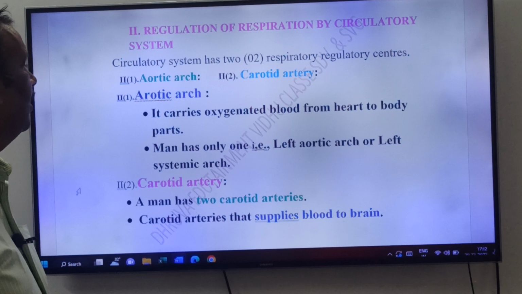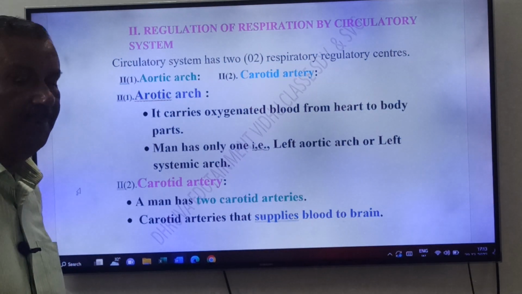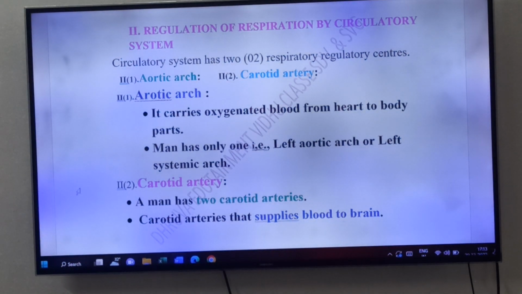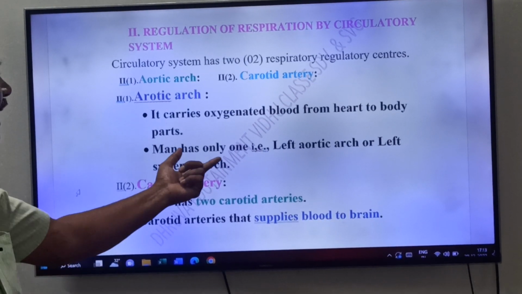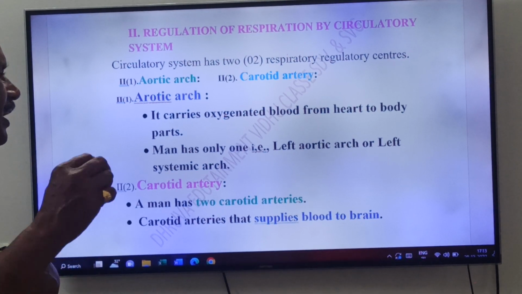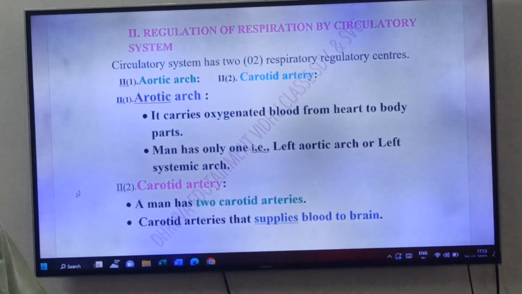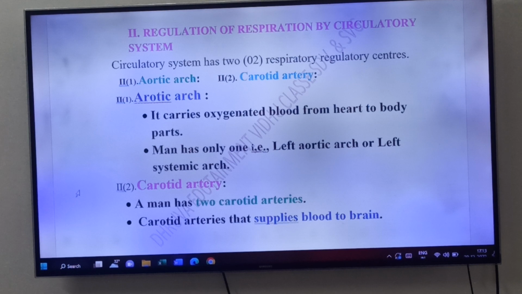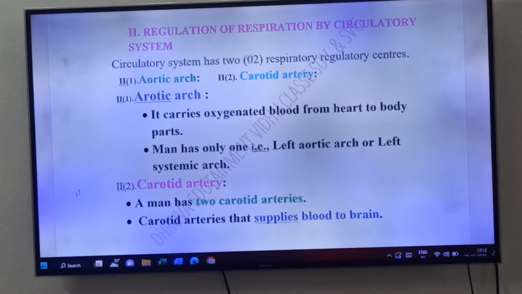It carries oxygenated blood from heart to body parts. Friends, aortic arch, or it is also called aorta, arises from the left ventricle. It carries oxygenated blood from heart to body parts. This aortic arch has what, friends? One respiratory regulatory center. Man has only one, that is left aortic arch or left systemic arch. Not only man, friends, mammals have only one aortic arch. That is what, friends? Left systemic arch.